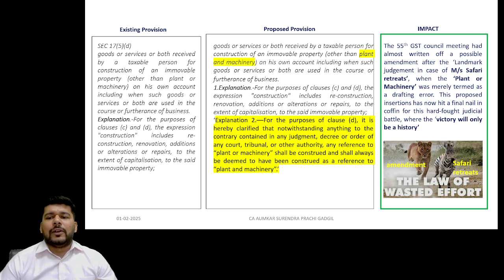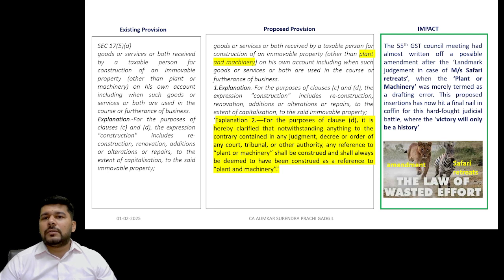Well, all said and done, now the provisions of section 17 subsection 5 are stated to be amended to mention that for the purpose of clause D, it is hereby clarified that notwithstanding anything to the contrary contained in any judgment, decree, and so on, any reference to plant or machinery shall be construed, and shall always be deemed to have been construed, as a reference to plant and machinery. And therefore, as we mentioned, the victory is only in history now, because the Safari Retreat judgment stands possibly annulled going further.